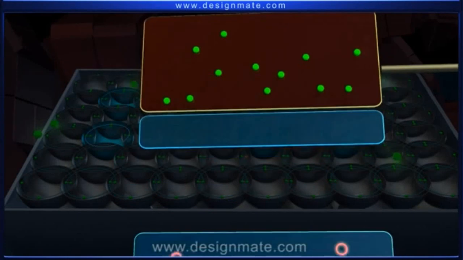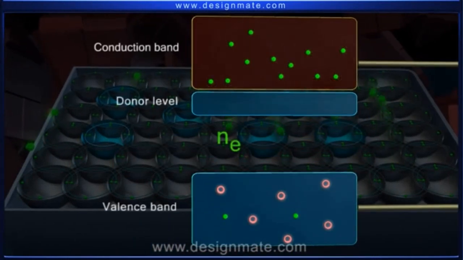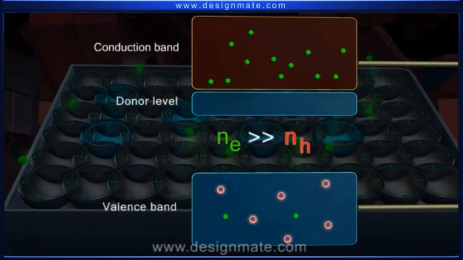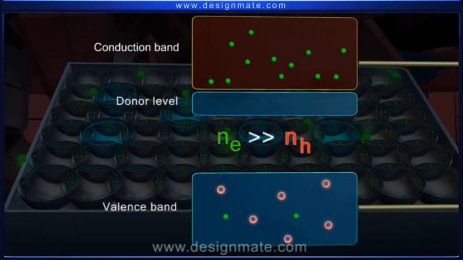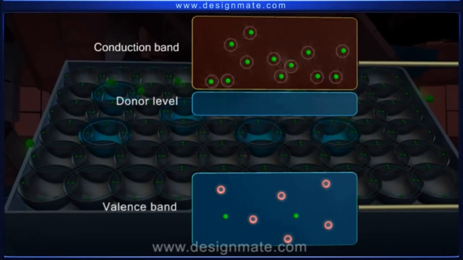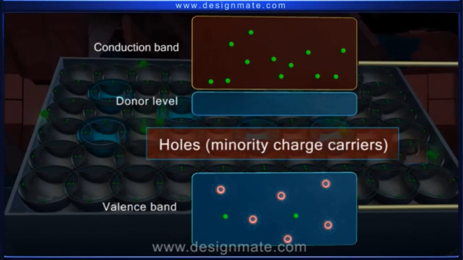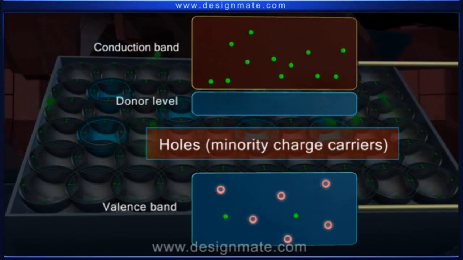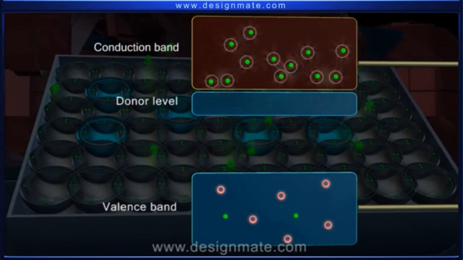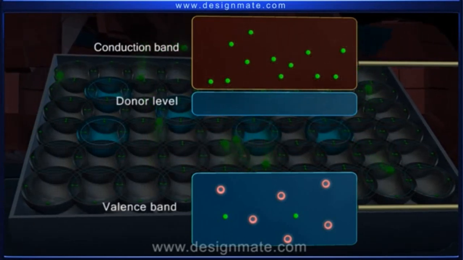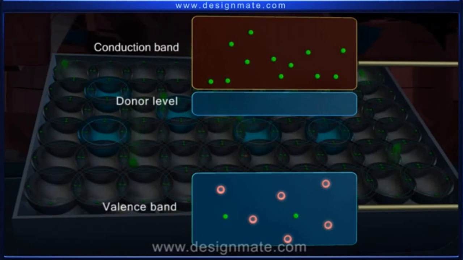The conduction band electrons outnumber the holes in the valence band, generated by thermal agitation, by many orders of magnitude. Hence, the free electrons are referred to as the majority charge carriers and the holes as the minority charge carriers. These electrons in the conduction band are responsible for the conduction of current in the N-type semiconductor.